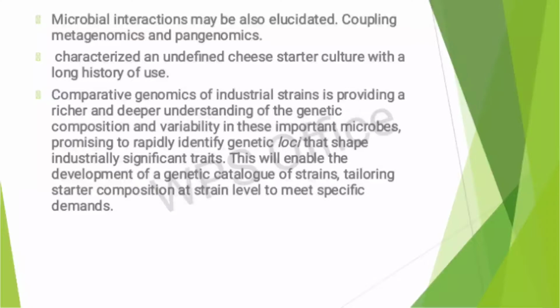Microbial interactions may also be elucidated by coupling metagenomics and pangenomics, as in a study that characterized an undefined cheese starter culture with a long history of use.